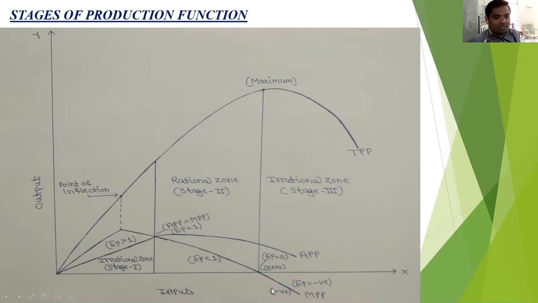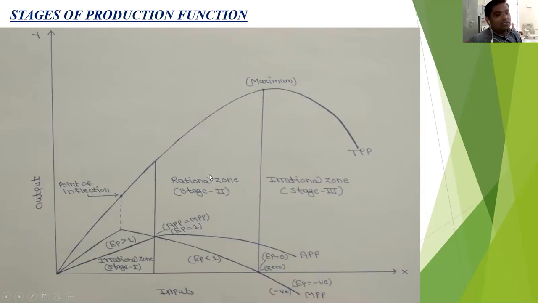In the third stage, the TPP decreases, and then EP is negative. At the end of the second stage, the EP is equal to 0. In the third stage, the TPP decreases, but still TPP is positive. APP also decreases, but APP is still positive. But MPP crosses the 0 point and becomes negative in the third stage.